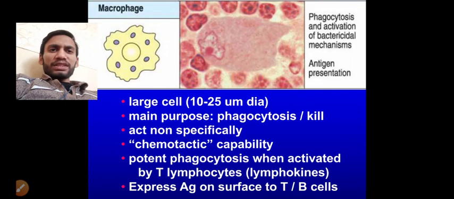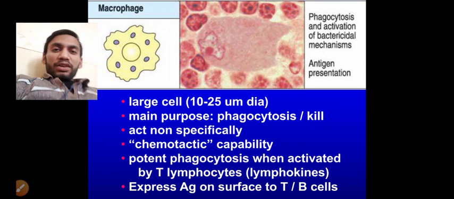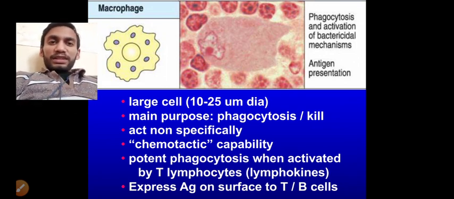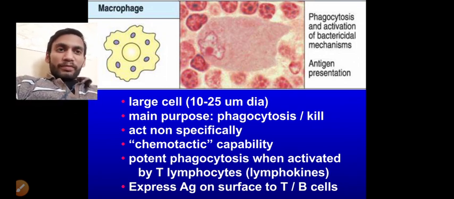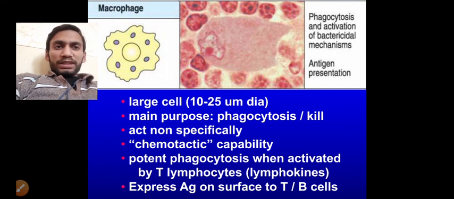So this is the case of the lymphocytic stem cells. Coming on the macrophage, the macrophage is the tissue macrophage that is formed by the monoblast cells. So this is the phagocytosis and activation of the bactericidal mechanism, antigen presentation. What are the functions of the macrophage? That is phagocytosis. It can cause phagocytosis first, and macrophagocytic, right?